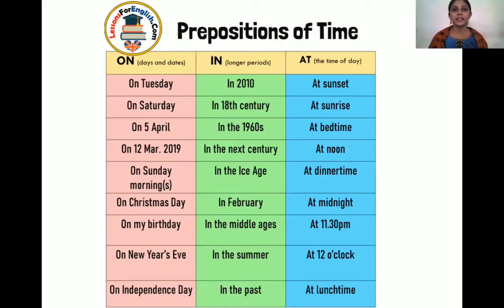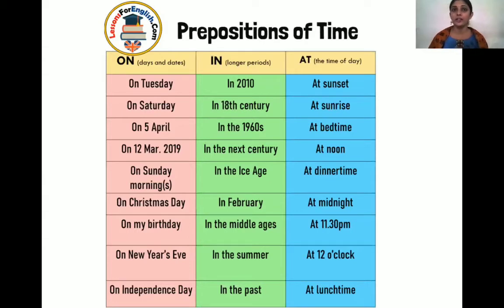Then in is for longer period without any specification in general terms. India faced COVID-19 crisis in the year 2020. In the summer vacation, we shall go on a tour. We are not mentioning specific date.